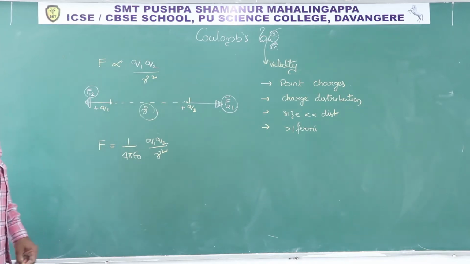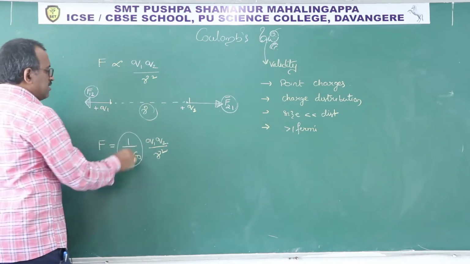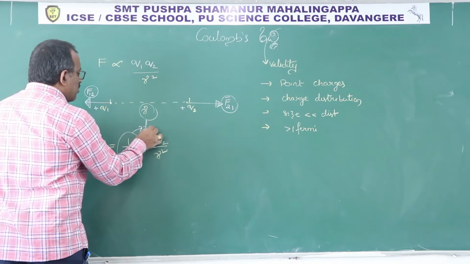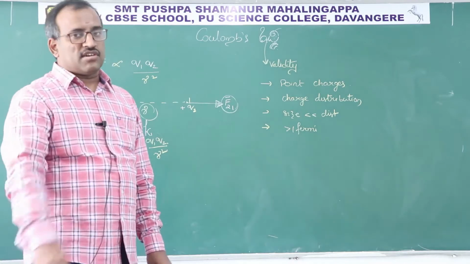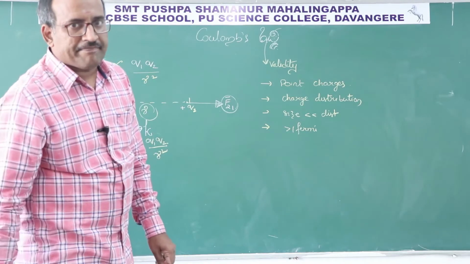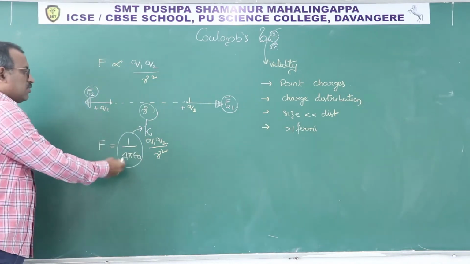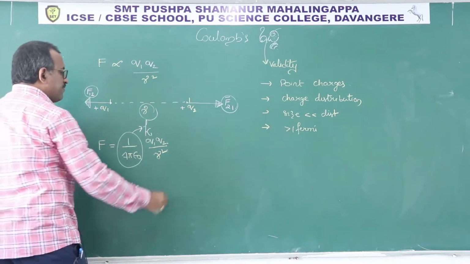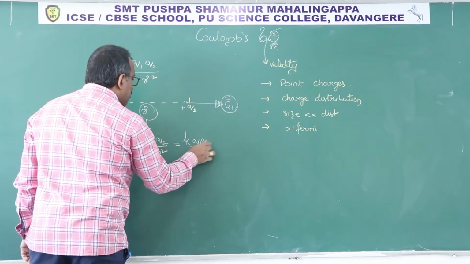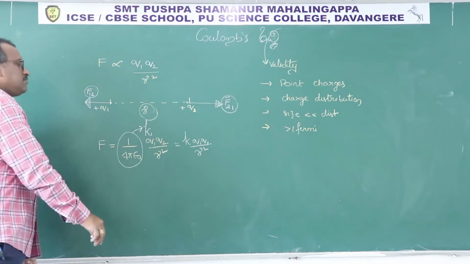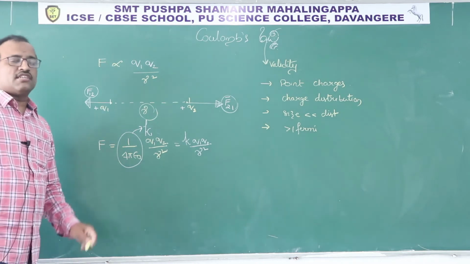Clear? Now see, this is called Coulomb's constant, which is represented by small k. Please mind it, in the last topic we discussed the dielectric constant, which is capital K. But this is small k. So hence, we can write this expression as k Q1 Q2 upon R square. Clear?